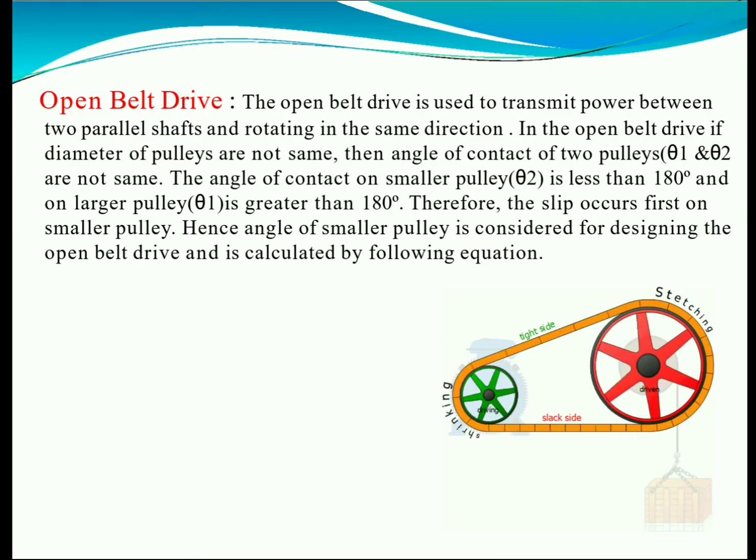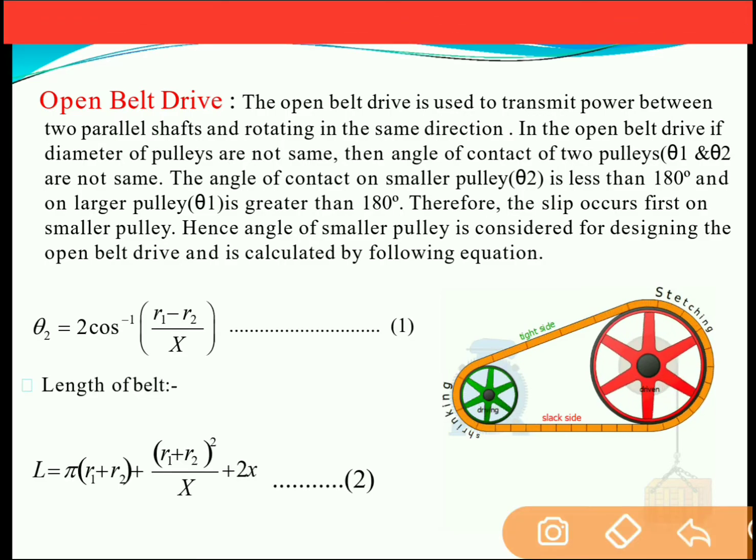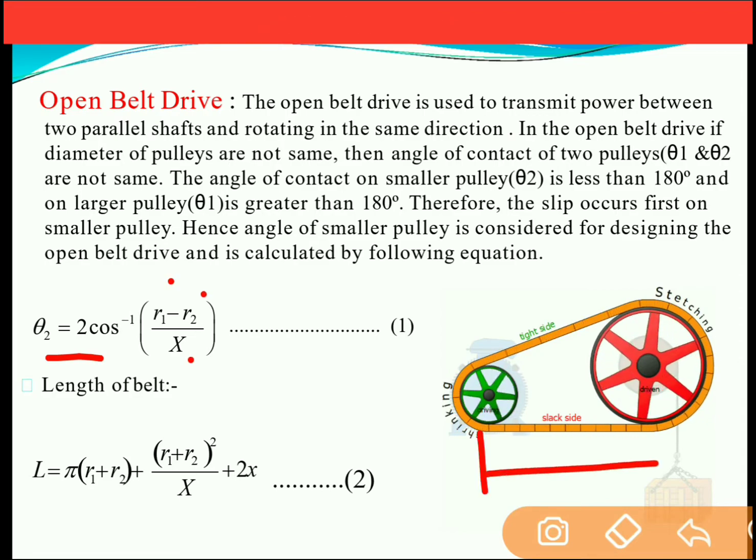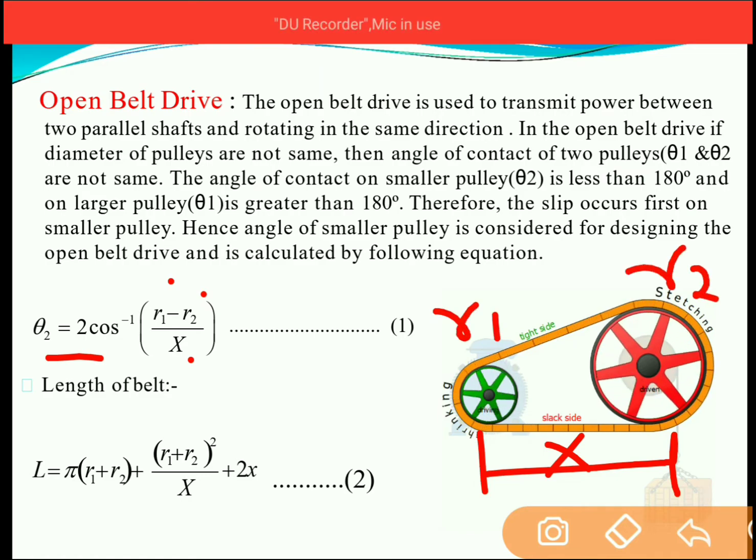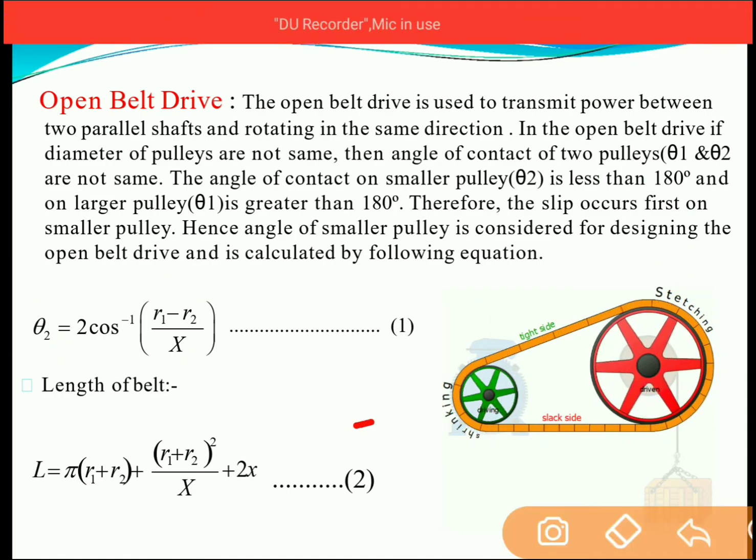Now the angle of contact or arc of contact for the driving pulley and the belt can be given by the formula 2 times cos inverse of (R1 minus R2) by X. X is the center distance between the two shafts, that is between the driving pulley and the driven pulley. R1 and R2 are the radii of the driving pulley and the driven pulley. So theta 2 is the angle of contact for the smaller pulley. Here the smaller pulley is the driving pulley. So the angle of contact for the driving pulley can be given by this formula.